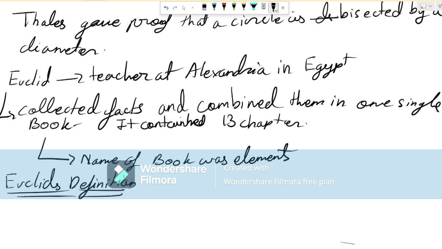Now let's talk about some undefined terms introduced by Euclid. What do you mean by undefined terms? Undefined terms are terms which were not properly explained by Euclid. At that time he knew this is the definition of it, but he was not able to properly prove that this is the actual fact. So these are called undefined terms.